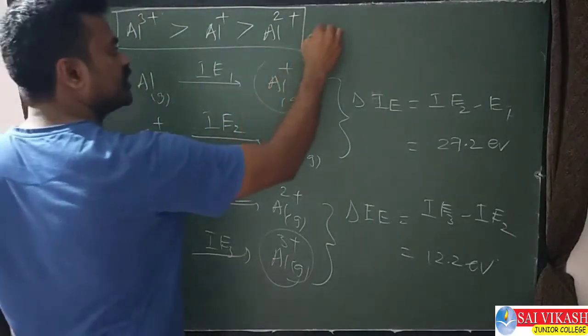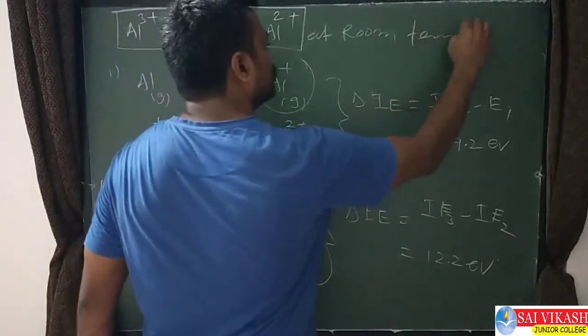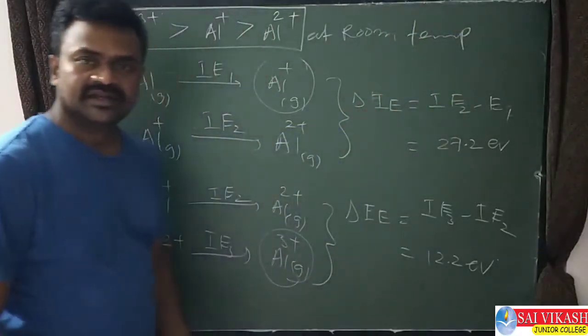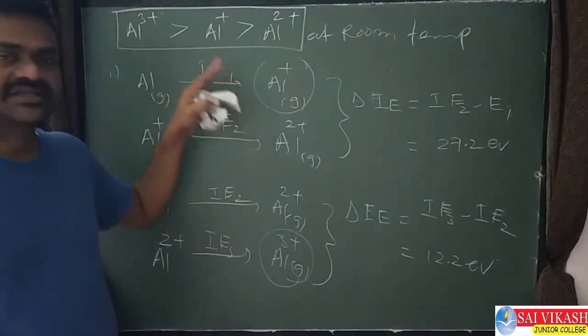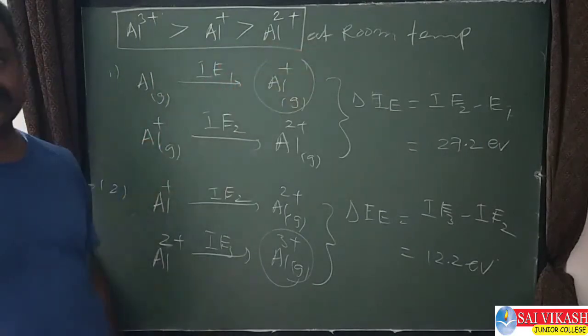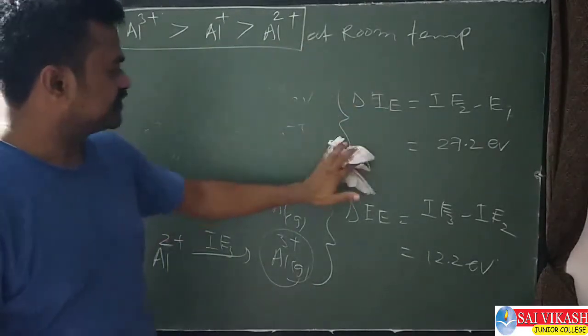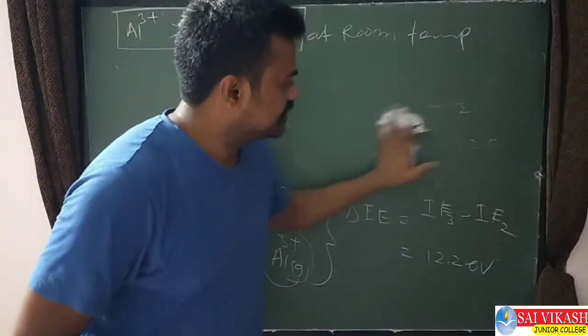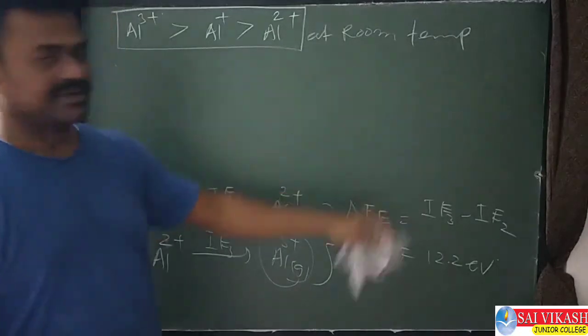At room temperature. At room temperature, if room temperature is given, write the oxidation state order for aluminium, means this is the answer. Suppose if high temperature is given, then the order may change. This is the explanation. All are at room temperature.